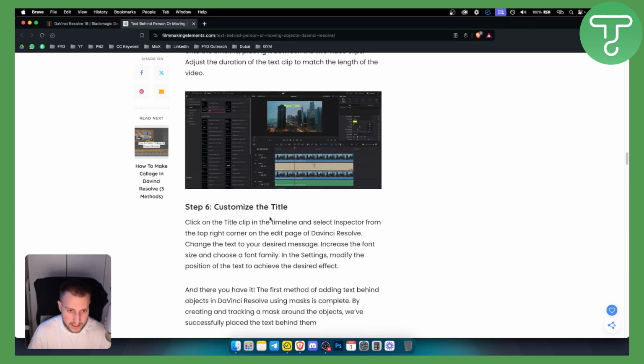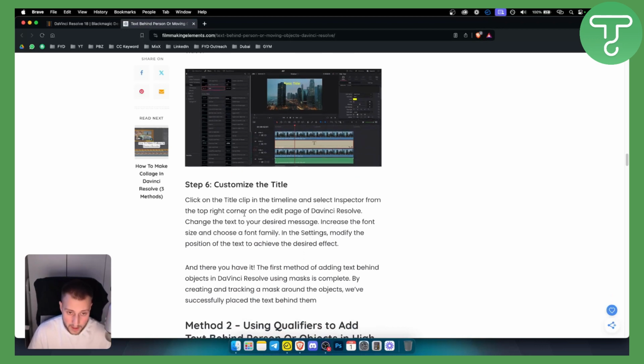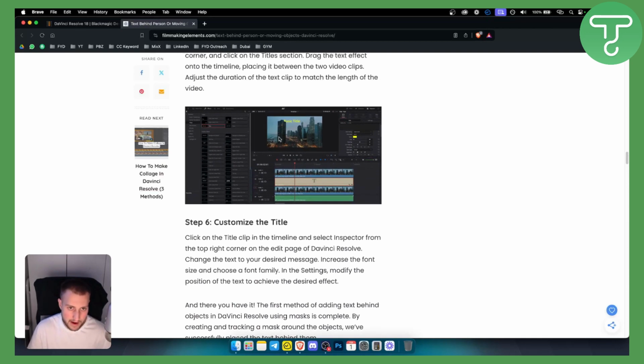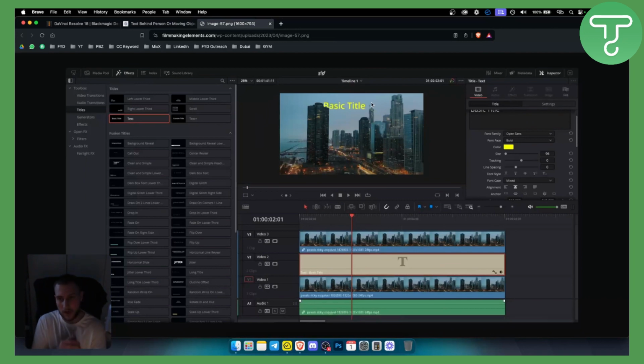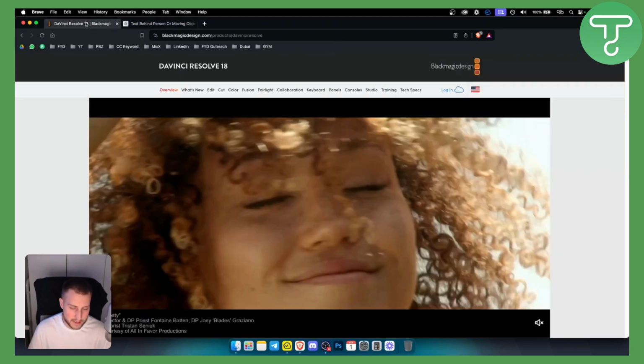Now from there, you just customize the title, click on the title clip in the timeline and select inspector from the top right corner on the edit page of DaVinci Resolve. And you can basically play around with the text, but it will look like this, as you can see right here. It will look really, really crisp and amazing. But yeah, that's pretty much how you can go. You can obviously customize the title and stuff like that.